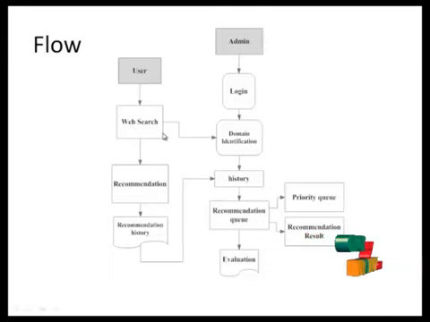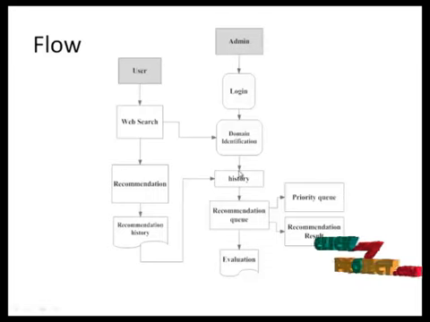In the web search panel, the user will search the selected link online, and we can provide a recommendation from 1 to 5. The recommendation will be saved into the recommendation history, and the web search will be saved into the search history. The recommendation and search history will be forwarded to the admin, and the admin will log in by providing username and password. The admin panel will show domain identification. In domain identification, the admin will view all the domains searched by the user based on the username, and the history of search and history of recommendation.